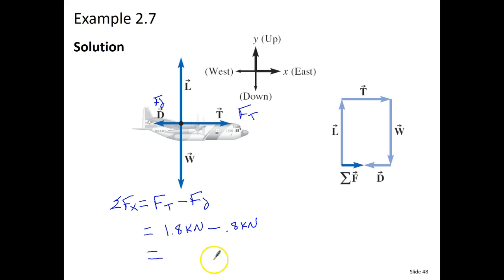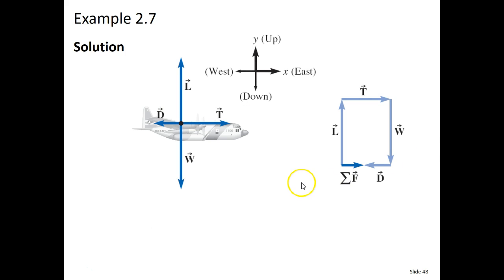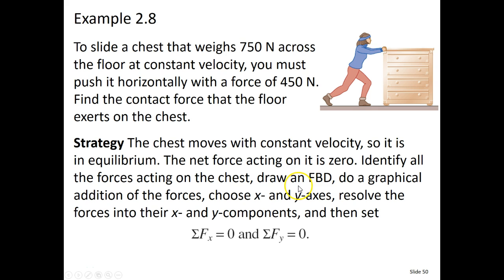If you subtract the two, we end up with 1.0 kilonewtons, and that would be to the east, since it is moving in that direction. And that is example 2.7. Let's go ahead and move to the next one.